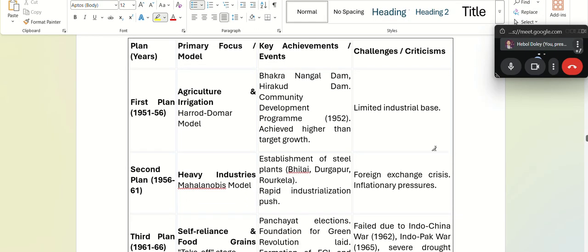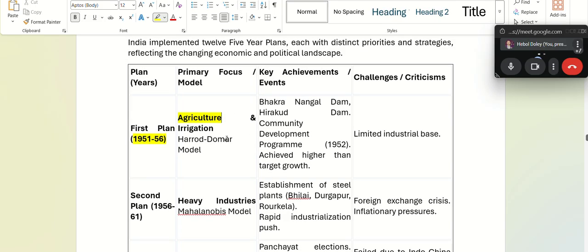Now, first 5-year plan started in 1951, to 1956. It was based on agriculture. It was based on irrigation. So the first 5-year plan from 1951 to 56, we based our idea on agriculture and irrigation, and because of that, we had Bhakra Nangal Dam, Hirakud Dam, and these two dams were very, very important during this period of time.